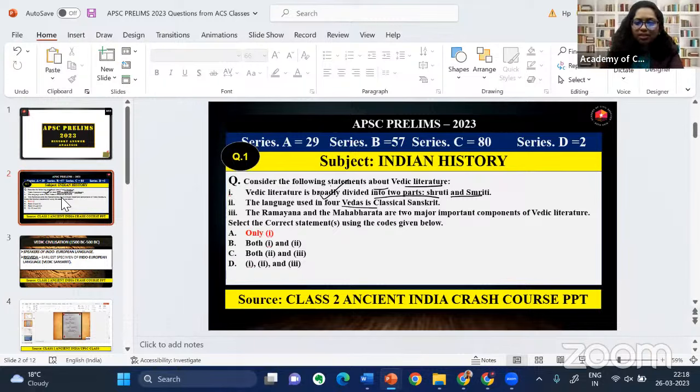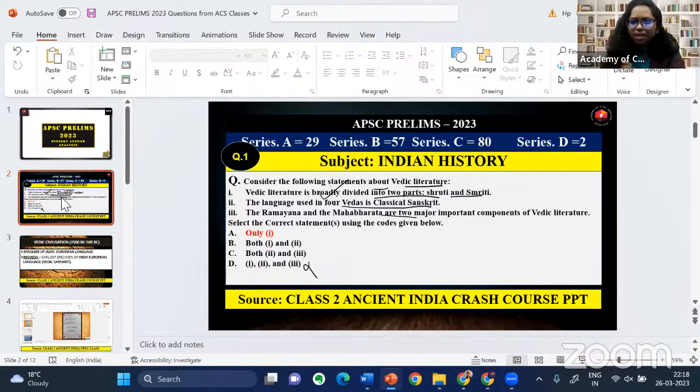Language used in 4 Vedas is classical Sanskrit. And the third statement, Ramayana, Mahabharata are 2 major important components of Vedic literature. Here, there is a high chance you may go up with the option D. Am I right? How many of you have gone with the option D?